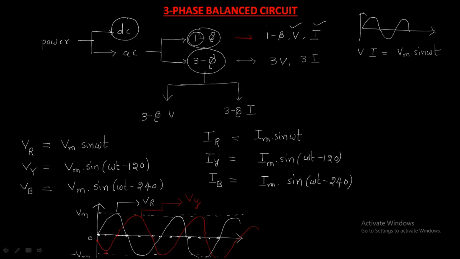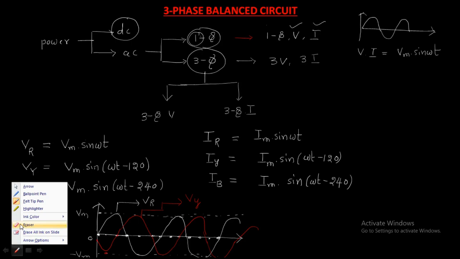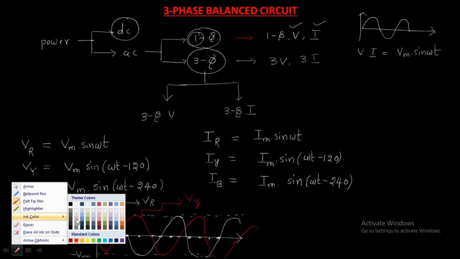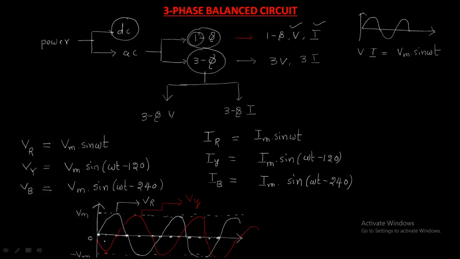What about the other one? 240. This is 0, this is 60, this is 120, this is 180, and this is 240. I am changing to yellow color. Now it starts from here, and this is 240 actually.